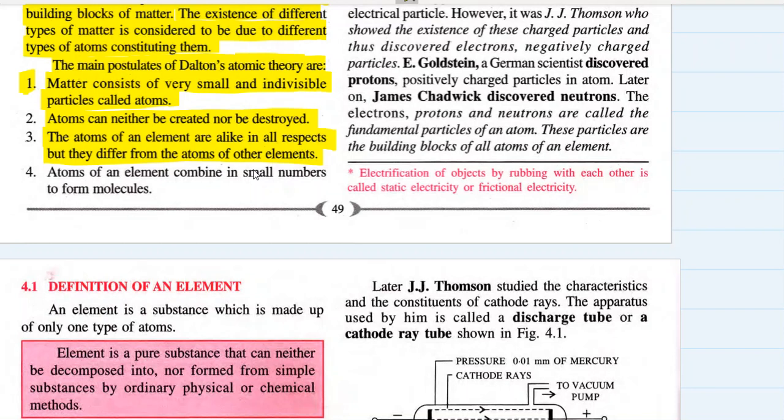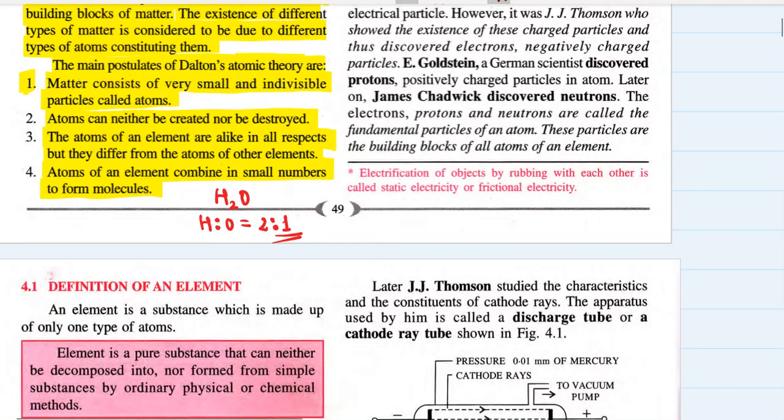Atoms of an element are alike in all respects, but they differ from atoms of other elements. Now we know this is true. Atoms of an element combine in small whole number ratios to form molecules. H2O: hydrogen and oxygen combine to form water in the ratio of 2 is to 1.